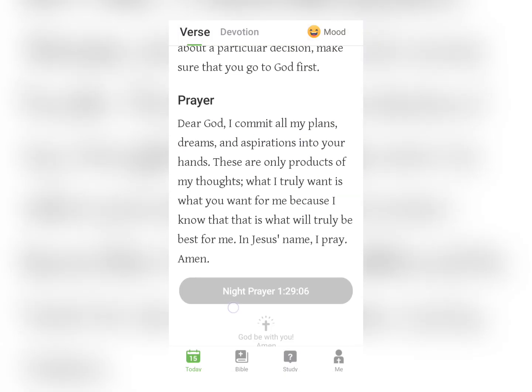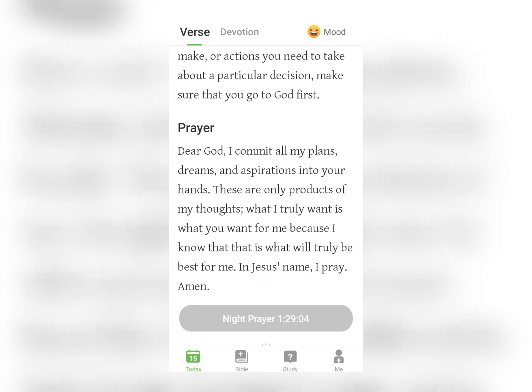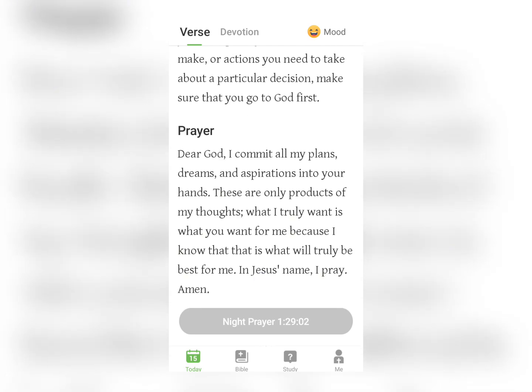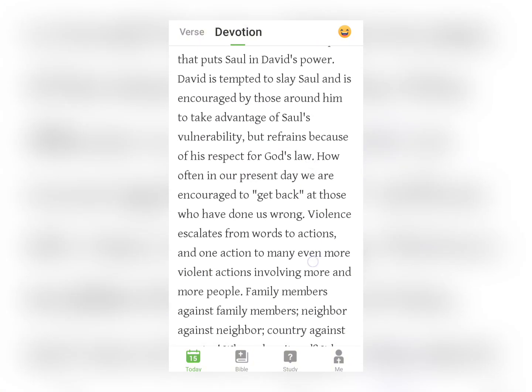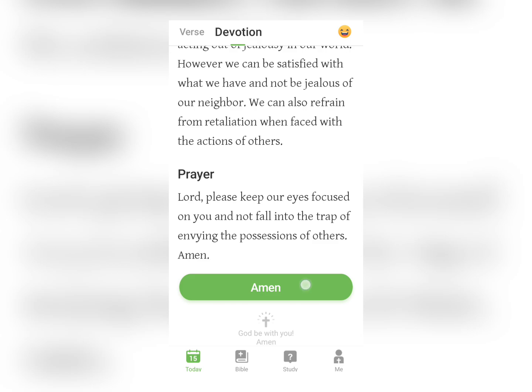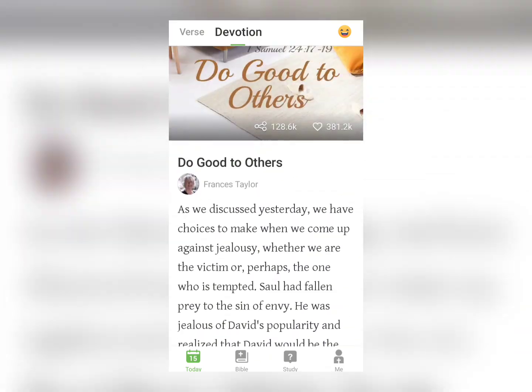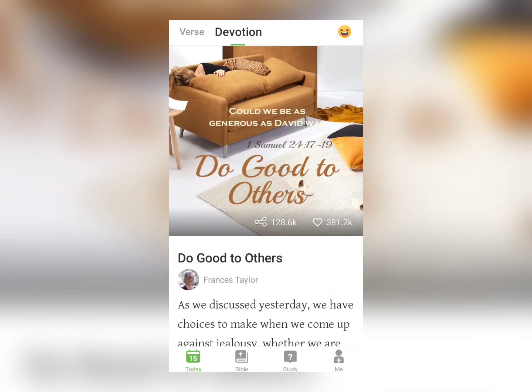As you can see here, it will give you a nightly prayer once you've finished the morning verse. So you will get a morning and a night verse, and the same thing applies for this year as well. Once you finish reading it, do make sure to tap on Amen so you can get the nightly verse. So these are the morning sessions.